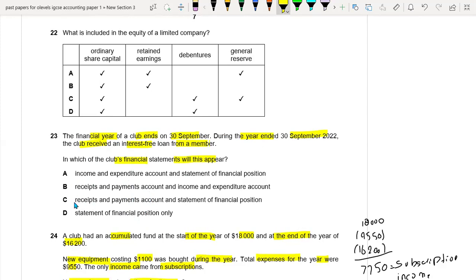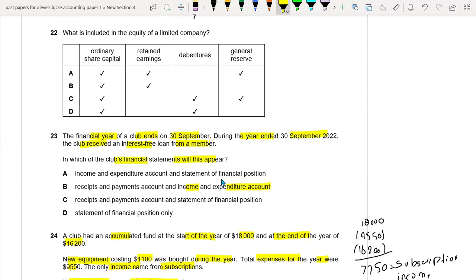So it means that option C can be the right option, because we know that in the income and expenditure account we do not record the loan. We only record the incomes, expenses, GP, and revenue. If this is the club account, maybe we will be preparing only income and expenses in the income and expenditure account. But yes, if this is for the canteen, we'll be recording the GP and sales, these kind of things.